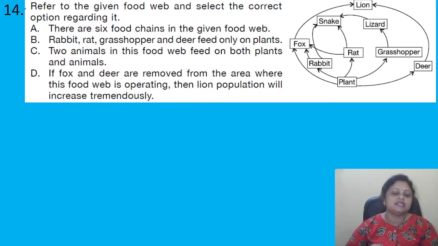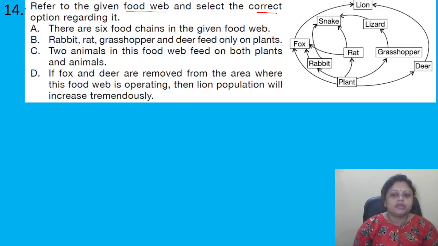Coming to the next question, refer to the given food web and select the correct option regarding it. Options are: A. There are 6 food chains in the given food web. B. Rabbit, rat, grasshopper and deer feed only on plants. C. 2 animals in this food web feed on both plants and animals. D. If fox and deer are removed from the area where this food web is operating, the lion population will increase tremendously.